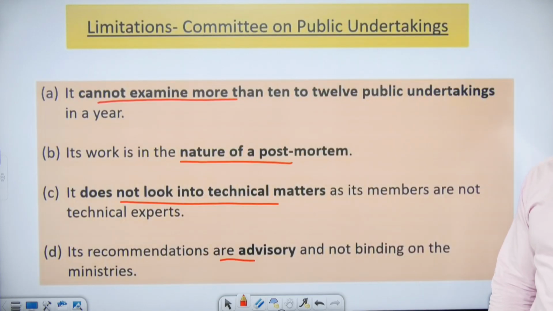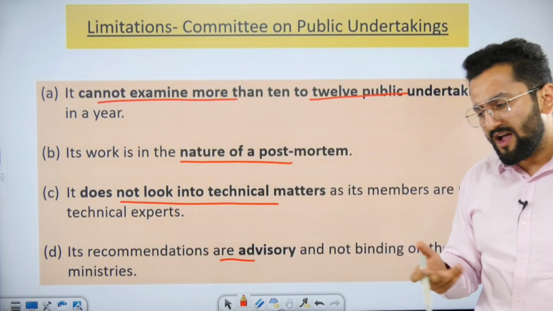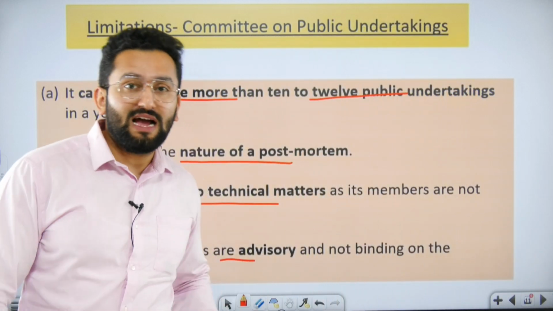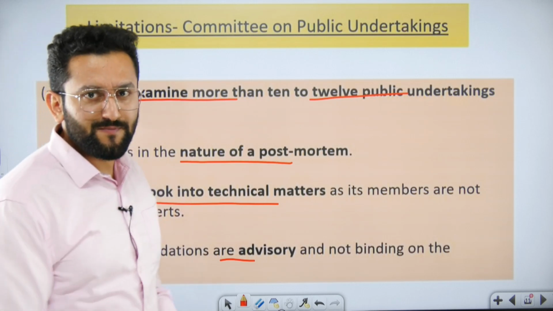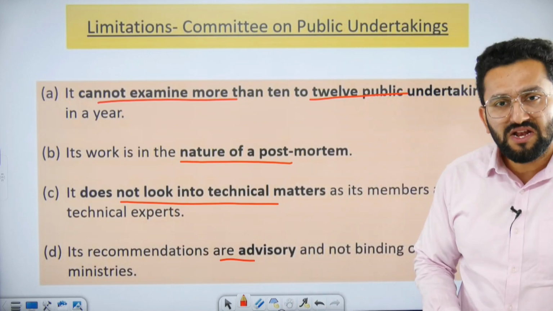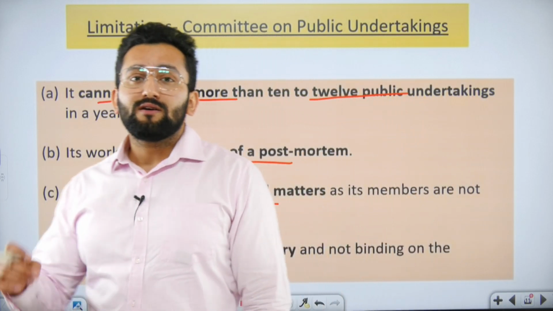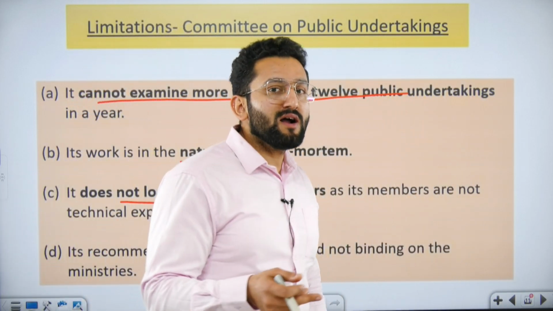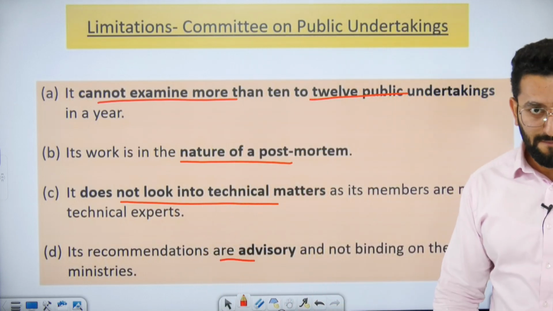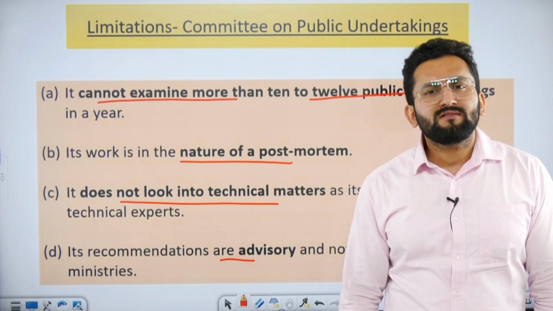Limitation on public undertakings: it cannot examine more than 10 to 12 PSUs. If I ask you how many public sector undertakings, meaning government companies, the central government has, what would be your answer? Rough guess. I hope you have heard these words: Maharatna companies, Navaratna companies, Mini Ratna companies. Once UPSC asked this question in Prelims as well. What conditions qualify a government company to be regarded as a Maharatna company? So you can just search about it, but I'm asking you for a rough estimate.